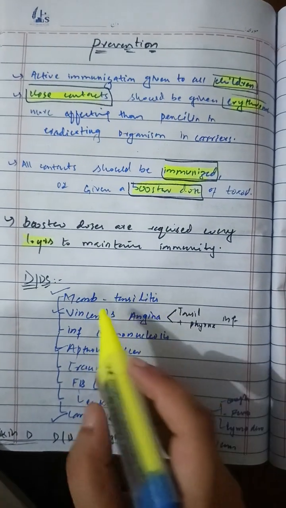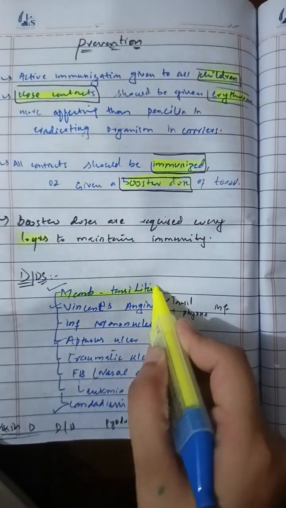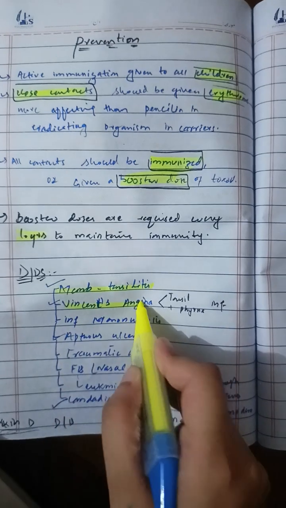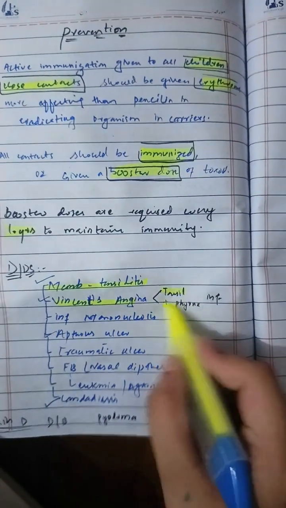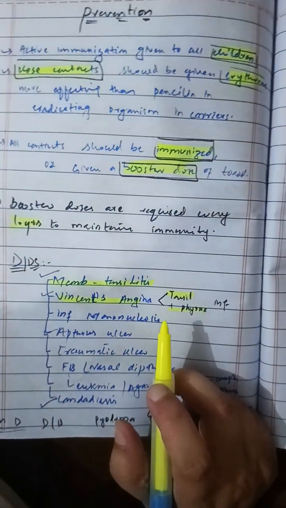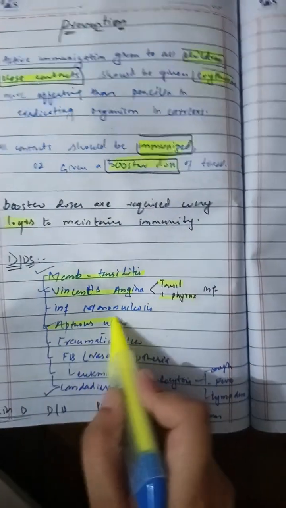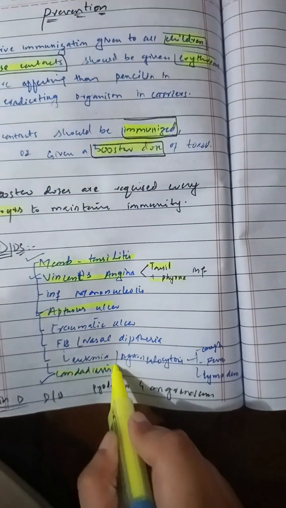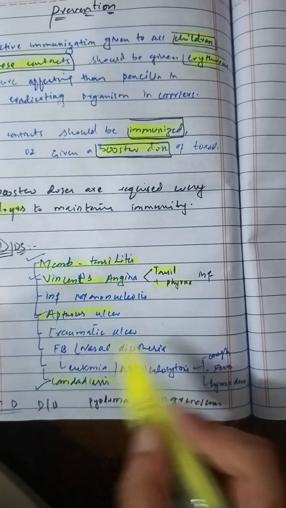What are the differential diagnoses? The differential diagnosis includes membranous tonsillitis, in which a membrane forms; Vincent angina, in which the tonsil and pharynx are affected and inflamed, and a membrane also forms; aphthous ulcer; and candidiasis. These are the differential diagnoses of the membrane.